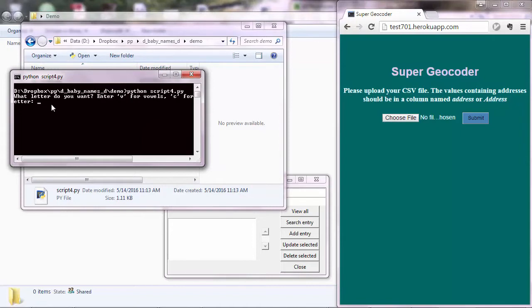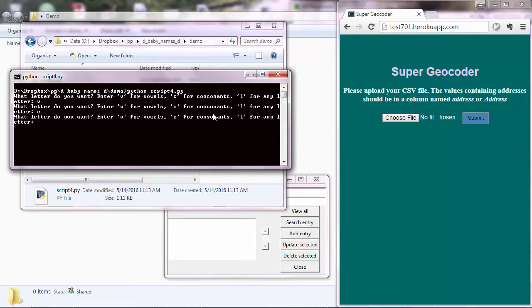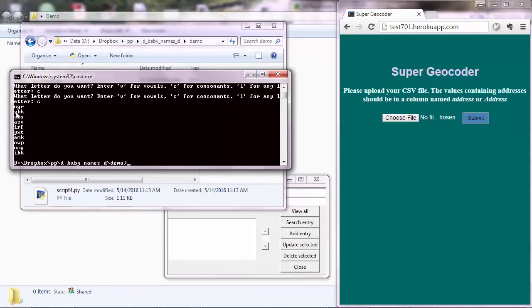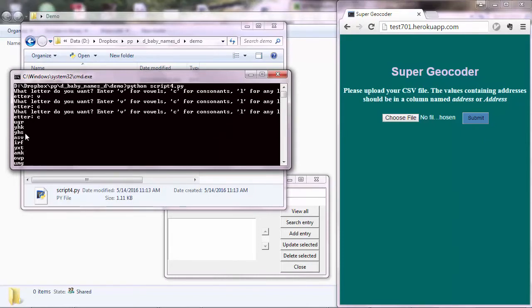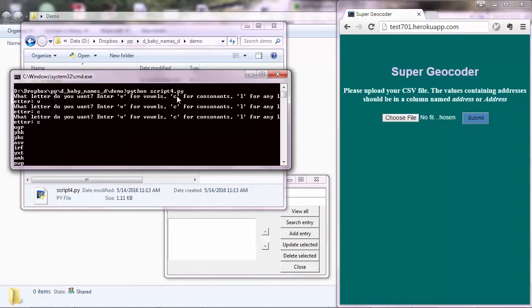So your Python program is asking you to enter some letters in there. So enter V, enter C for consonants, L or C, anyway, and you get some output in the command line interface. Now, when do you use such a program? Well, you'd use this program if you're not planning to distribute this program to normal users, to people who don't know programming. So, as you saw, I use Python, which I have already installed, and I'll show you how to install that later.